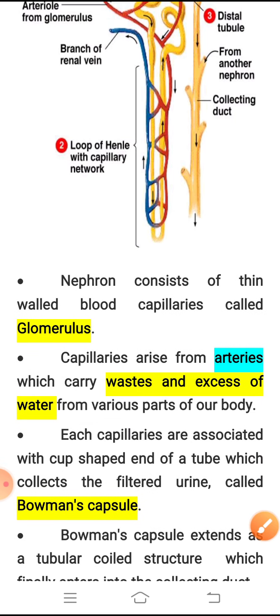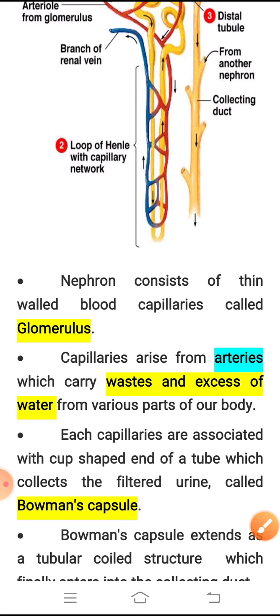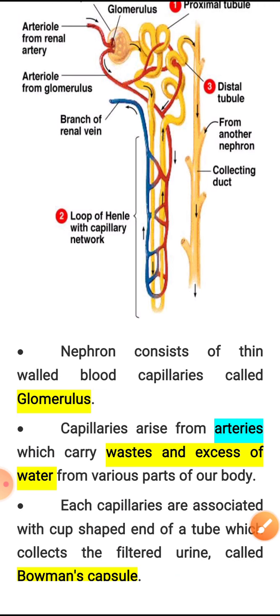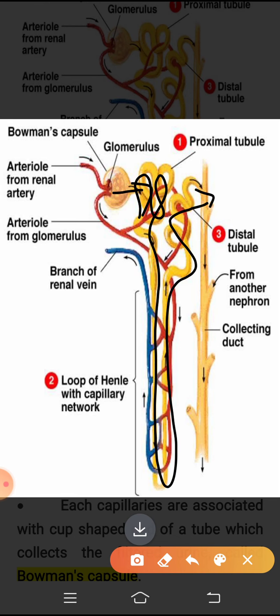The next thing is we have understood that the nephron consists of thin-walled blood capillaries. What do they call them? They are called glomerulus, right? The glomeruli are in this region. And the cup-shaped structure we call the Bowman's capsule. One end of the Bowman's capsule starts here and the other end reaches the collecting duct, right?